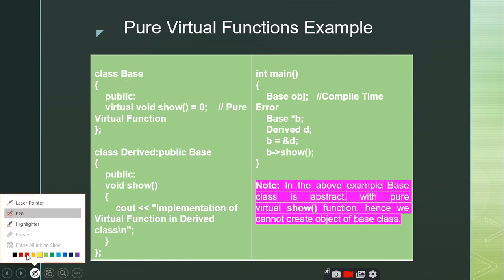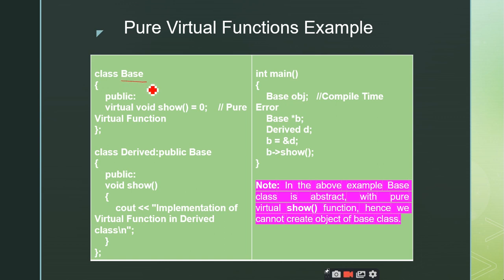So I have a base class here. What is the name of the base class? Base. What is this function called? It is not a virtual function, it is a pure virtual function. What is the name of the function? Show. Since the function declaration starts with the keyword virtual and ends with is equal to 0, the show function is called a pure virtual function.